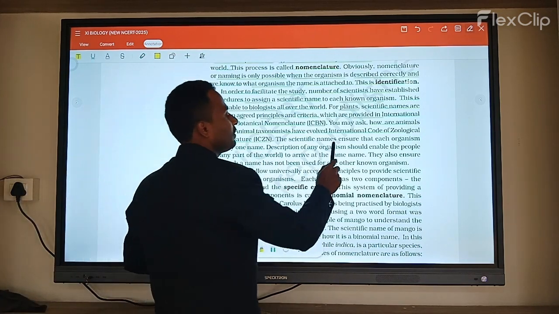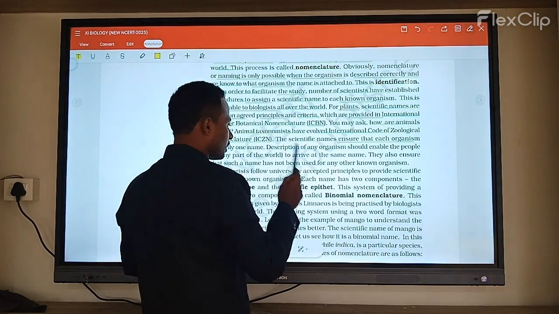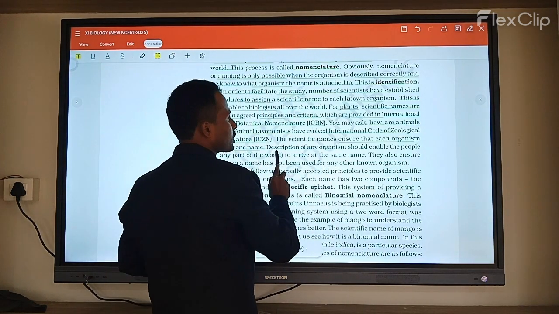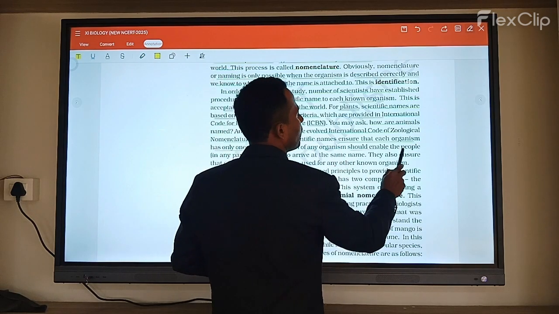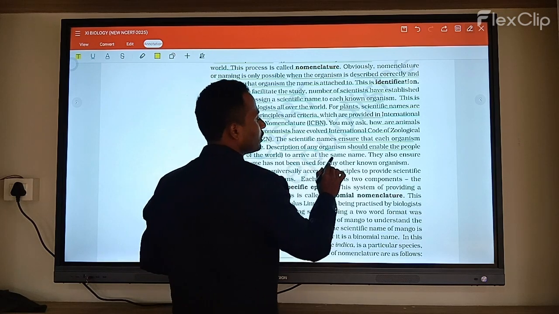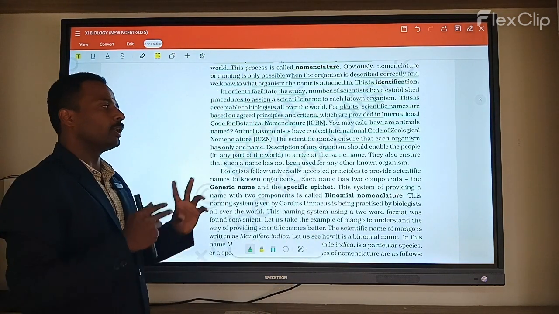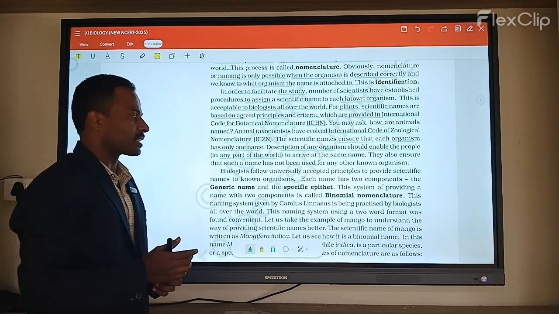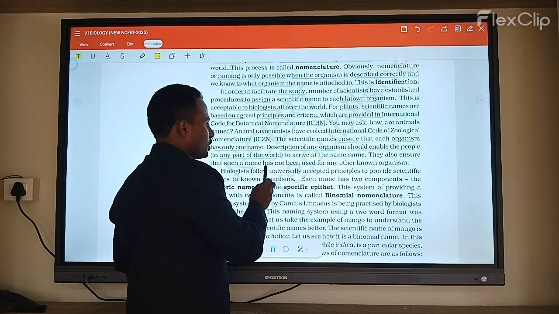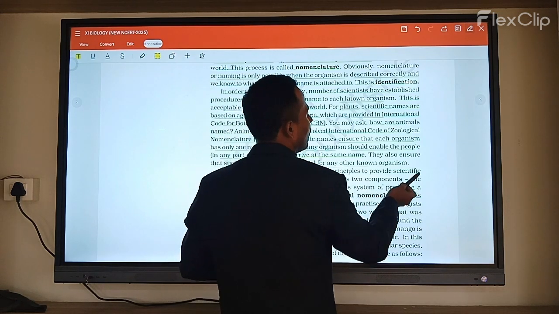The scientific name ensures that organisms are named only once, and that people in any part of the world arrive at the same name, so the name is common. They also ensure that such names have not been used for any other organisms.